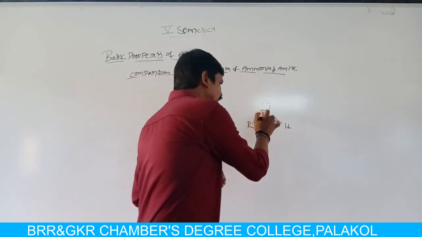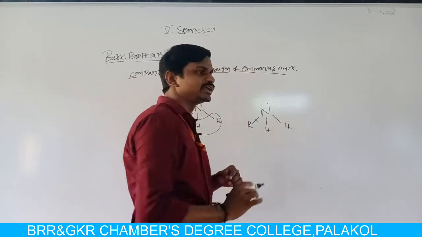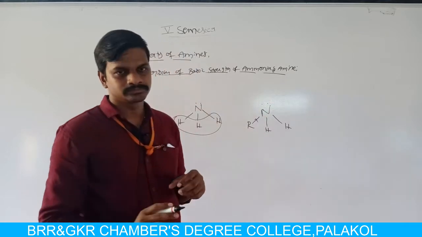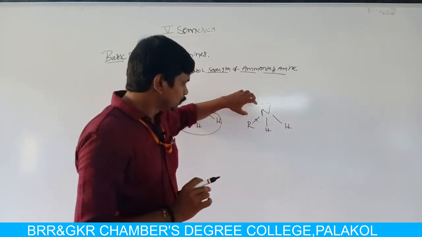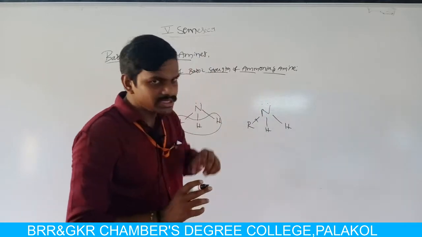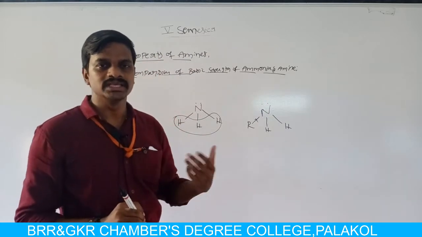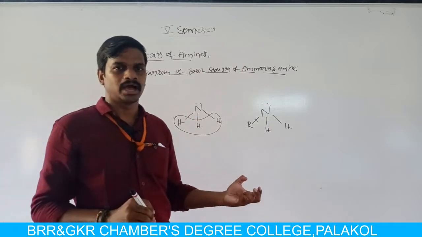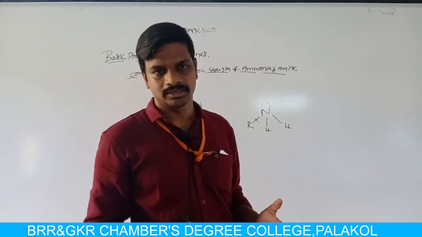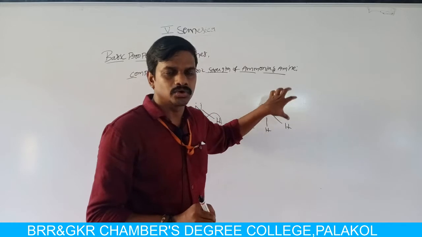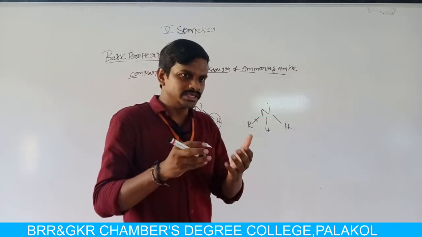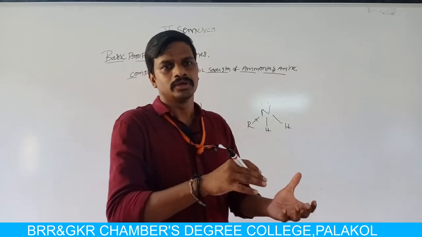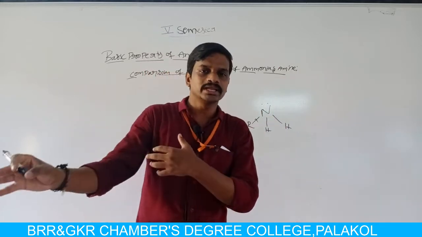So the electron density on the nitrogen atom is high when compared to ammonia. Because of the higher electron density in amines, they donate their lone pair of electrons very easily, because if any substance has a high availability of electrons, then it donates electrons very easily to the incoming H plus ion.